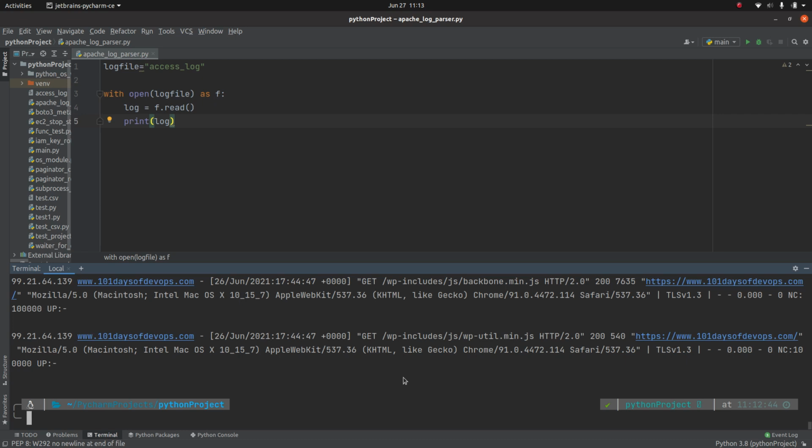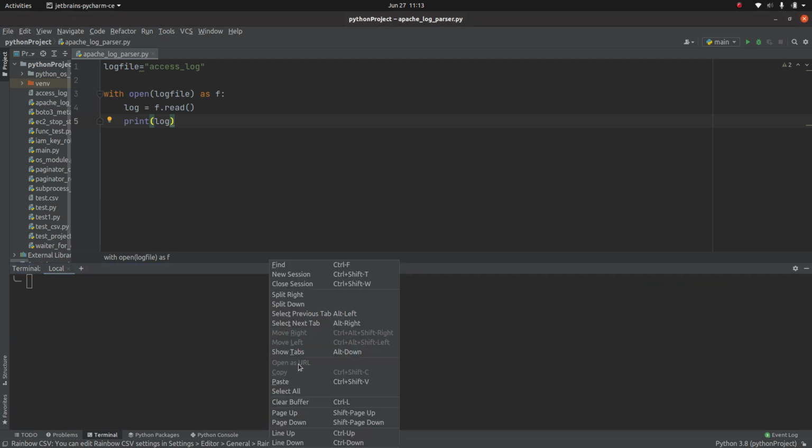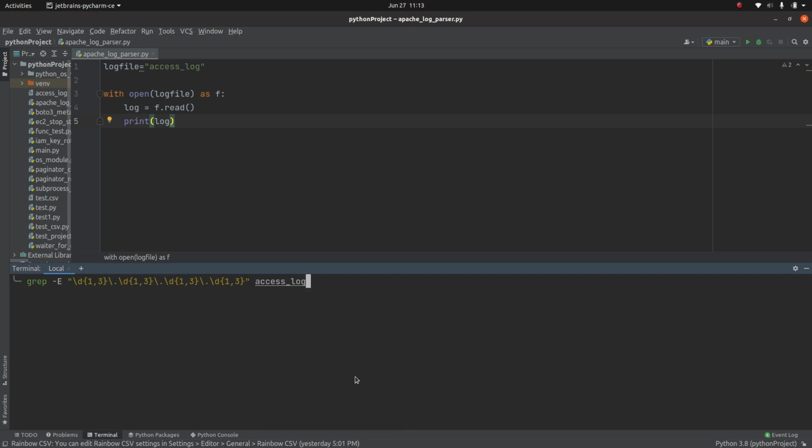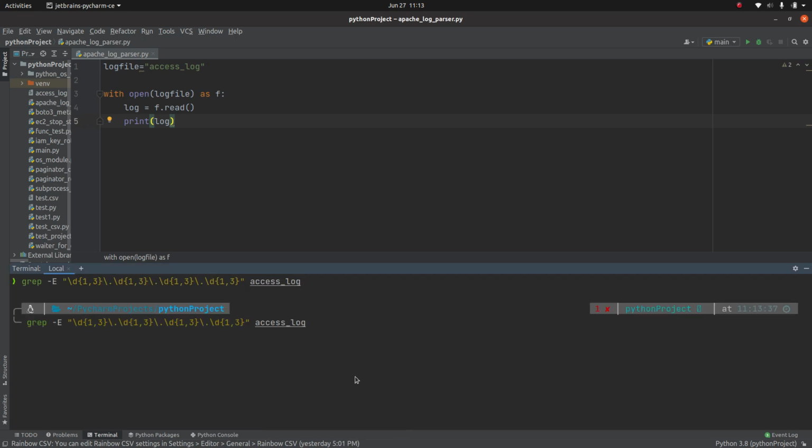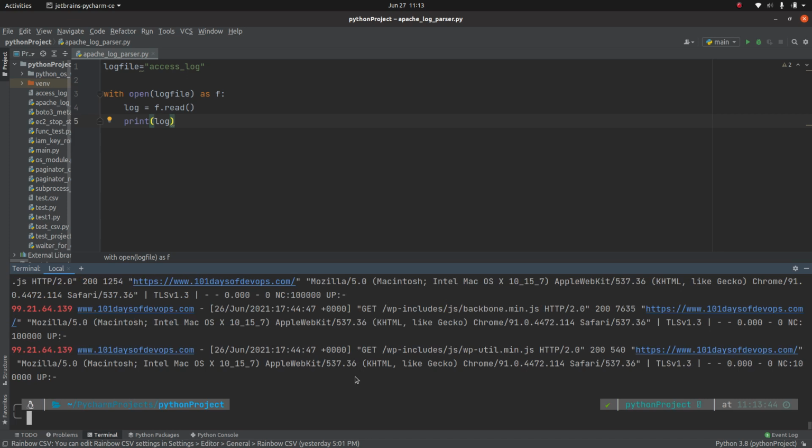Before using a regular expression in Python, let me try it using a shell command line, and then I'm going to show you how to do it with Python. In the case of a shell, we need to write this regular expression. Let me show you this. I think I need to use P because we are using a POSIX regular expression. And as you can see, it matches the first IP address.